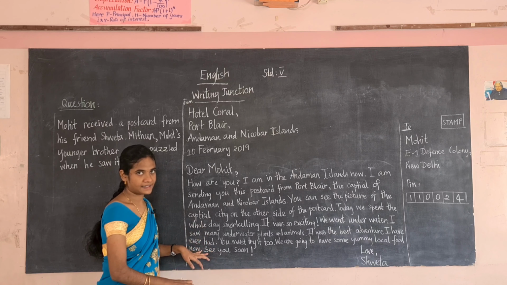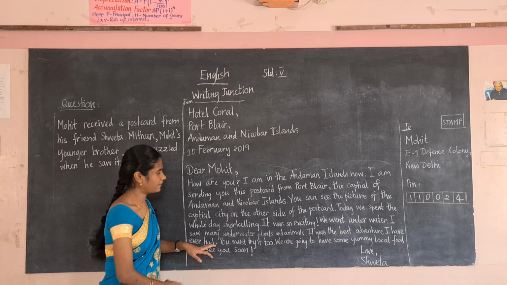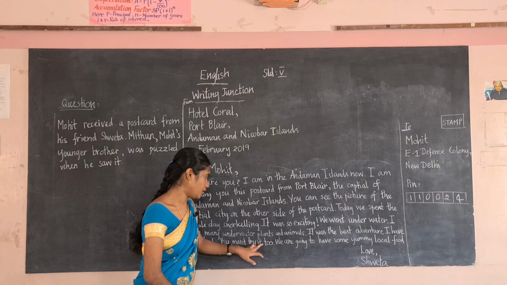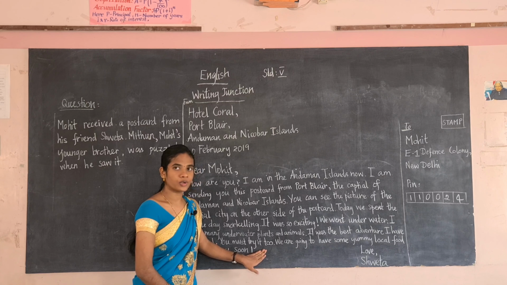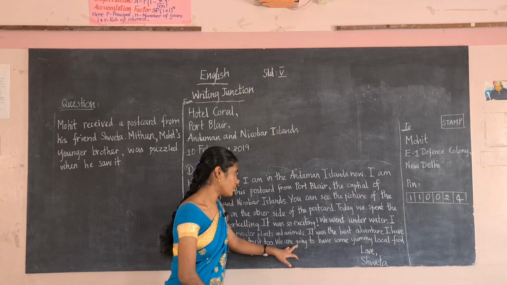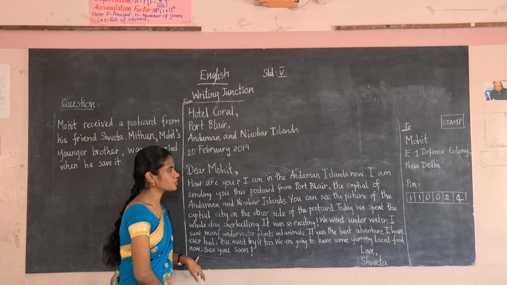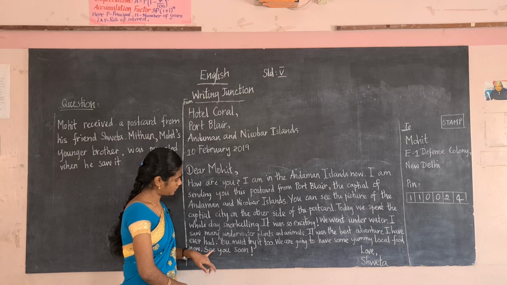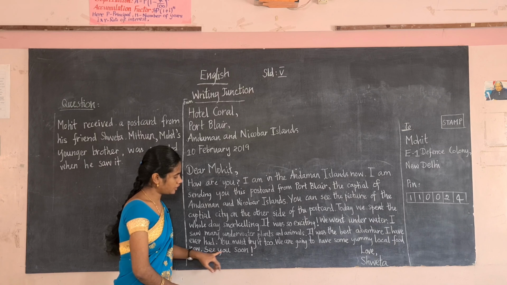I did not see anything like this before. So this is the best adventure, like Sweta is telling. You must try it too. So Sweta is telling Mohit, you have to try it too. Then next we are going to have some yummy local foods now. So Sweta is going to eat now. She is having yummy local foods. Last, she is saying see you soon.